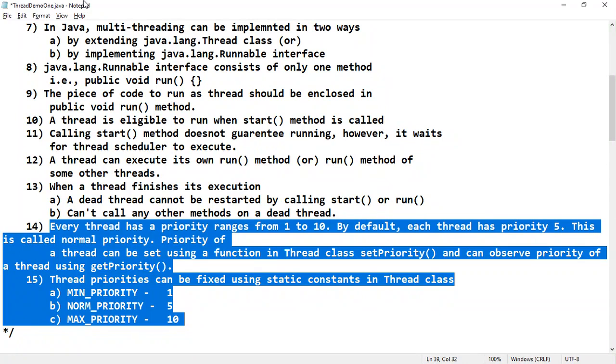For example, in an operating system like Windows 98, threads of equal priority are time sliced automatically in round robin fashion. That means some time slot will be allotted. Within the time slot, the first thread will be executed, then the second thread will be considered and will execute for the same time period.